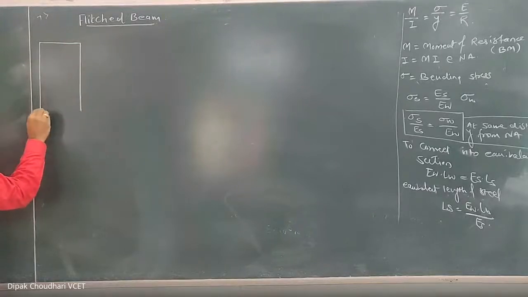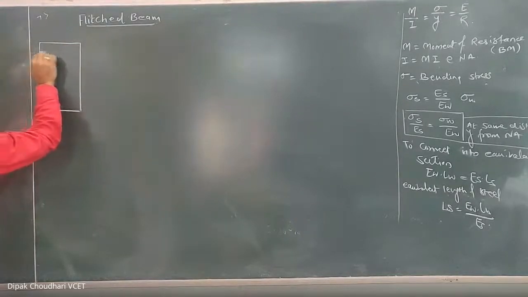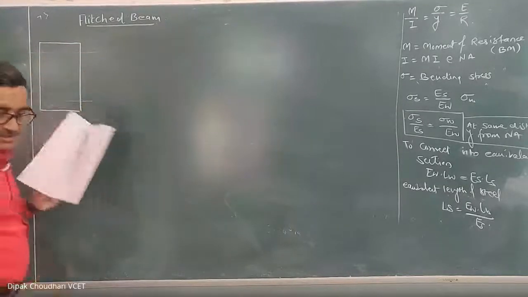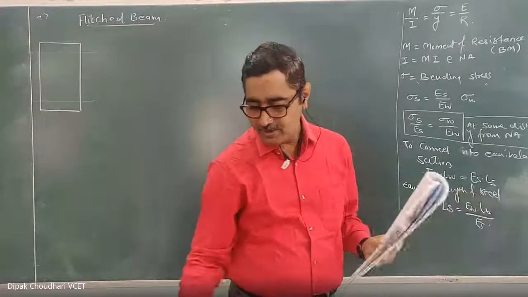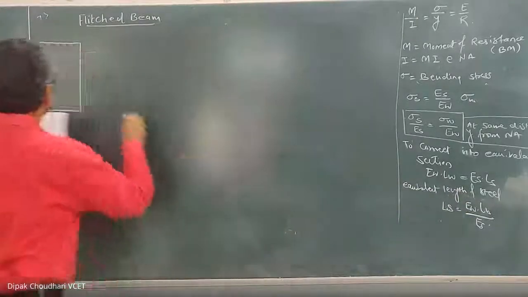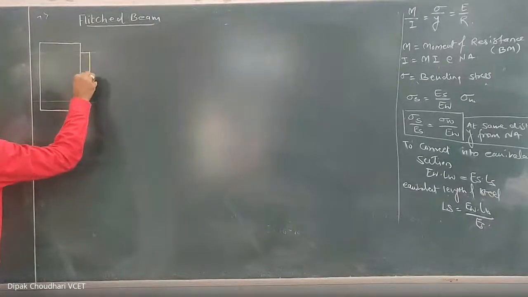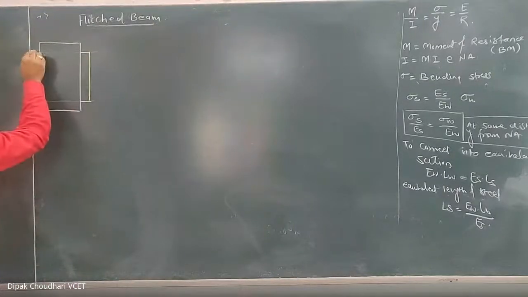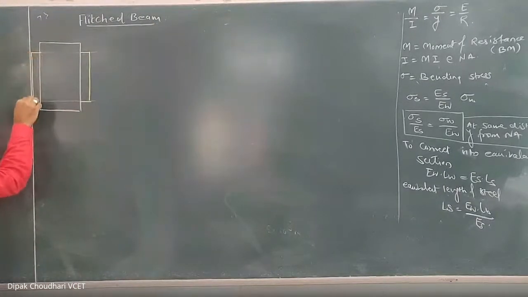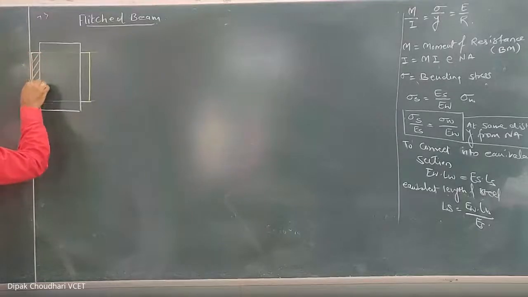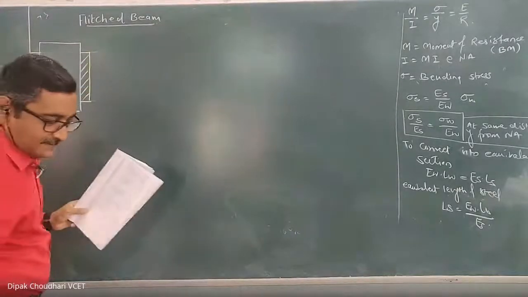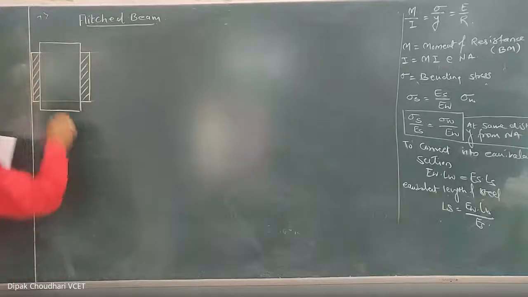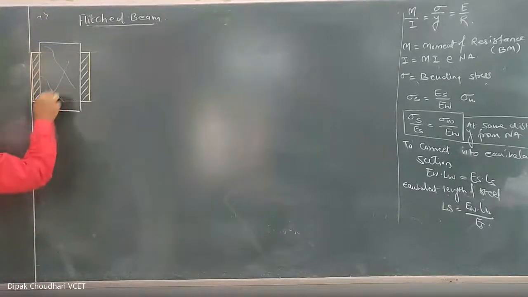Sum number 1. All of you have this soft copy. These are the two steel straps, and this is the wood.